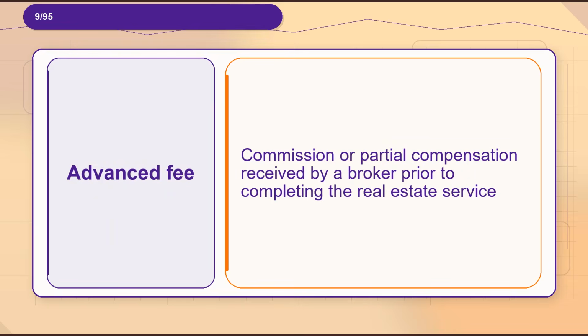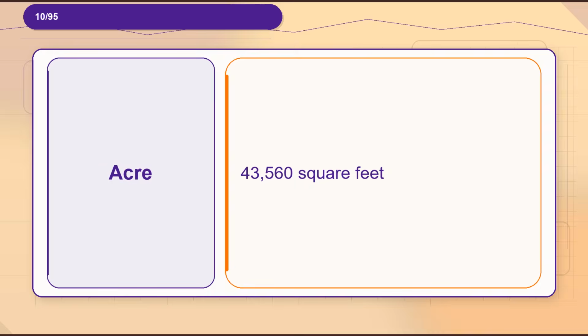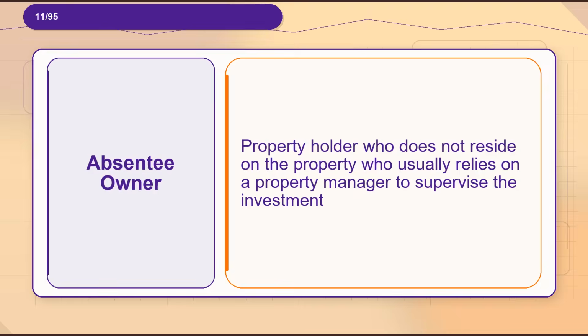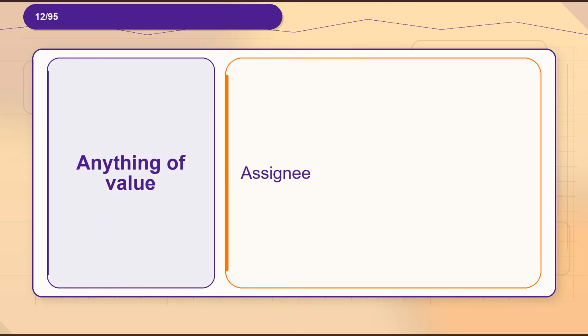Flashcard 9. Term, advanced fee. Definition, commission or partial compensation received by a broker prior to completing the real estate service. Flashcard 10. Term, acre. Definition, 43,560 square feet. Flashcard 11. Term, absentee owner. Definition, property holder who does not reside on the property, who usually relies on a property manager to supervise the investment. Flashcard 12. Term, anything of value.